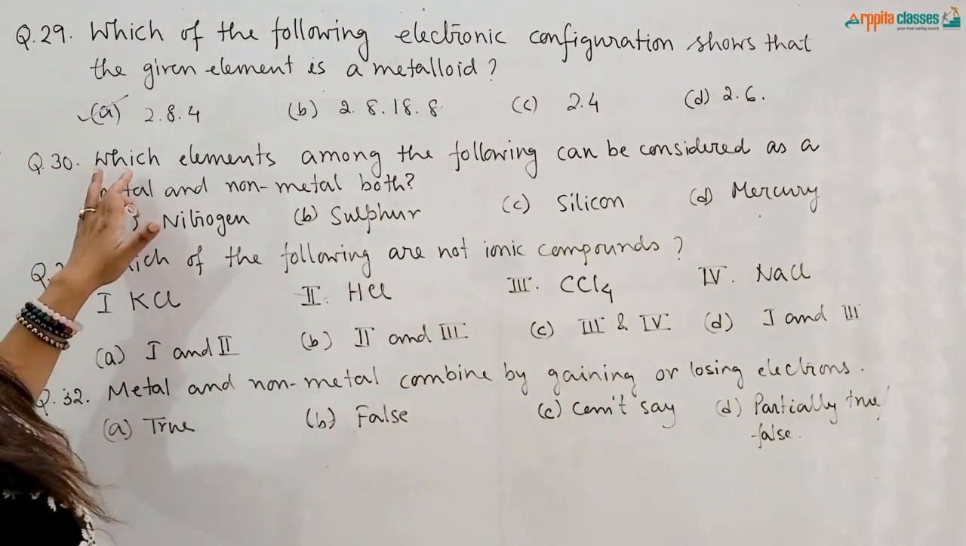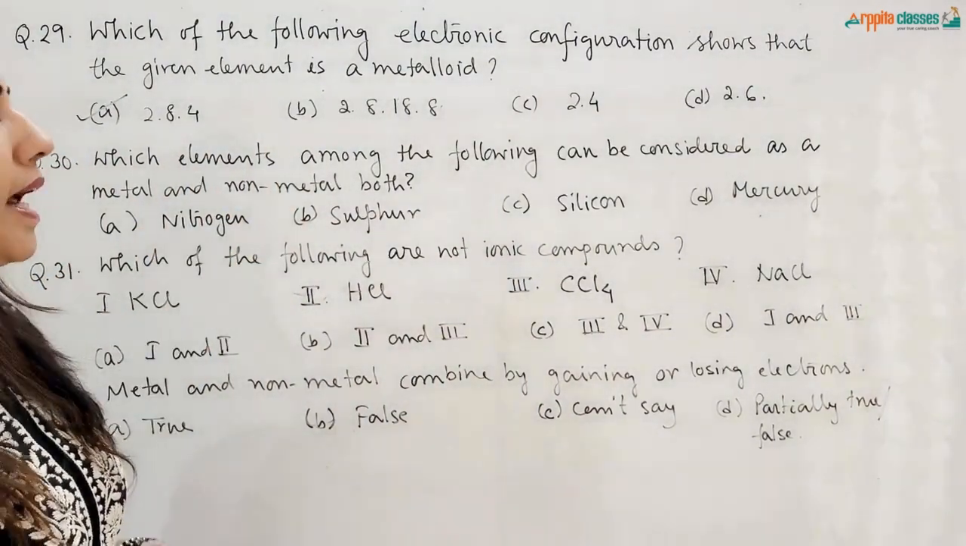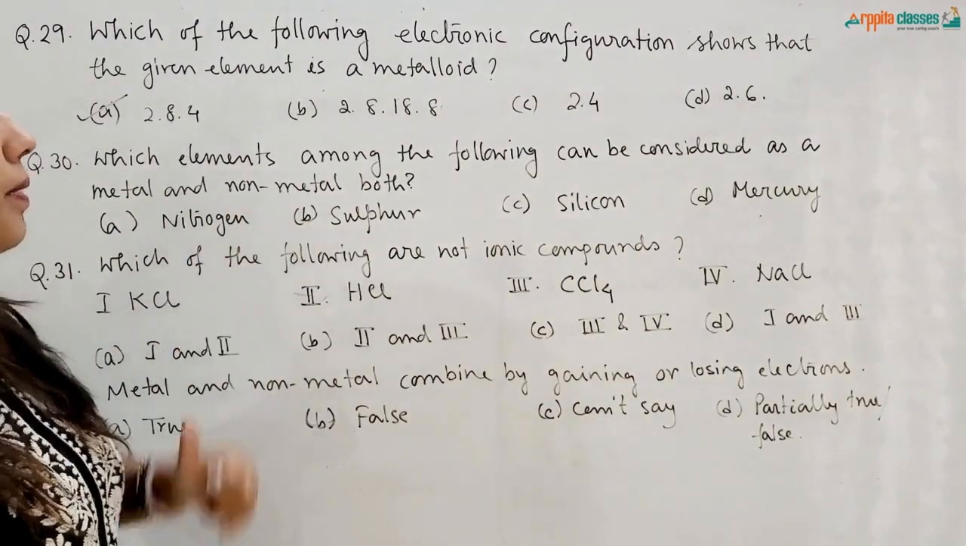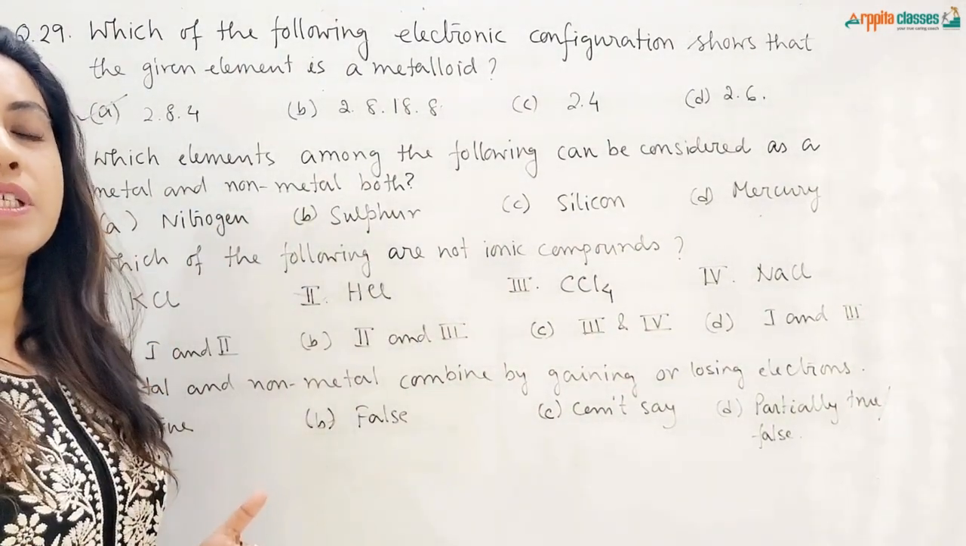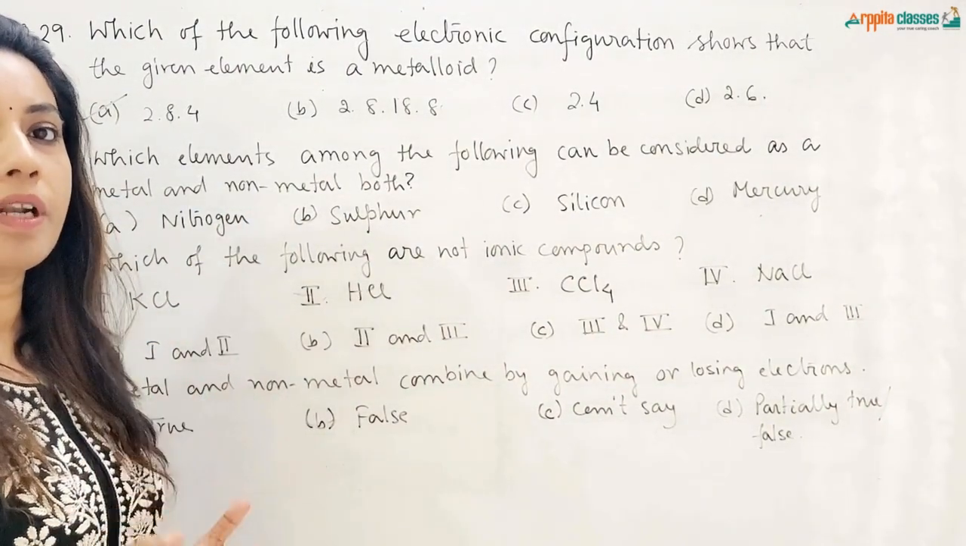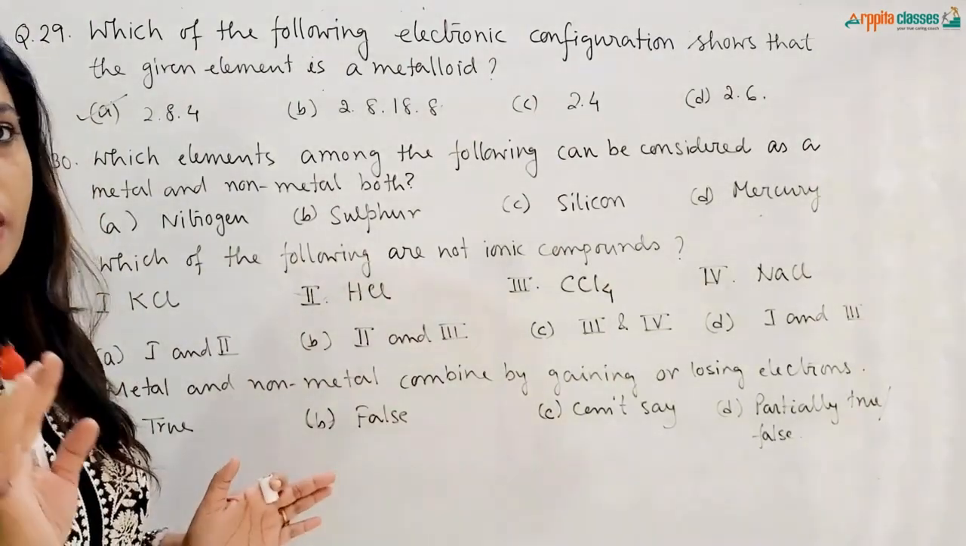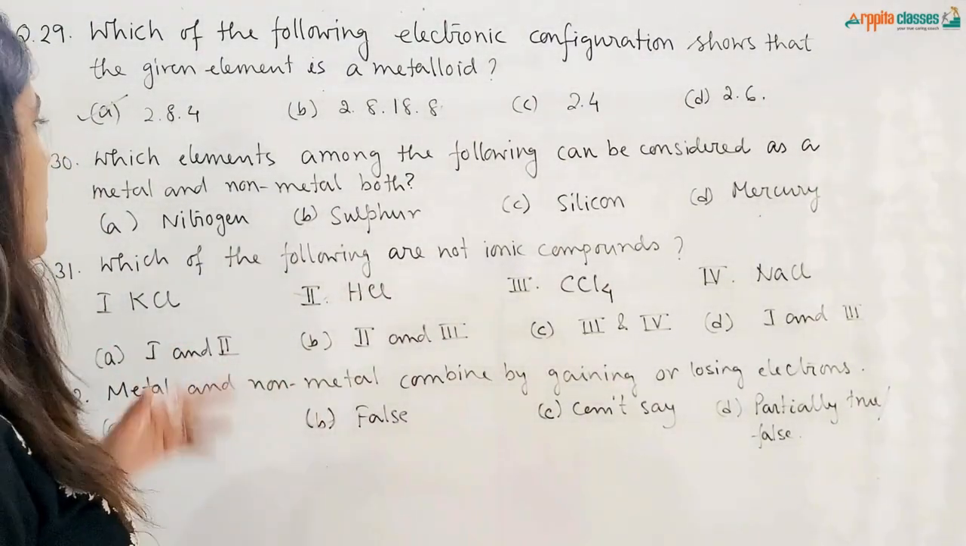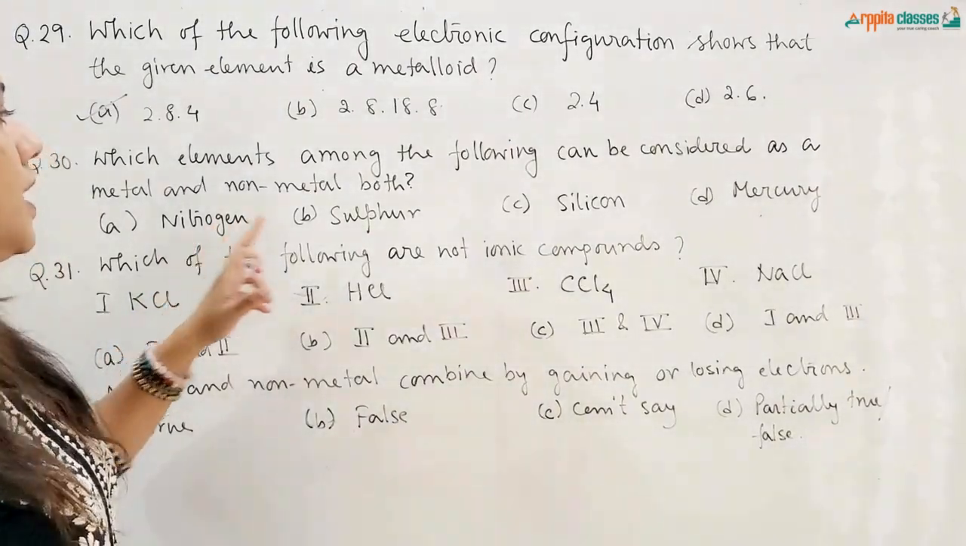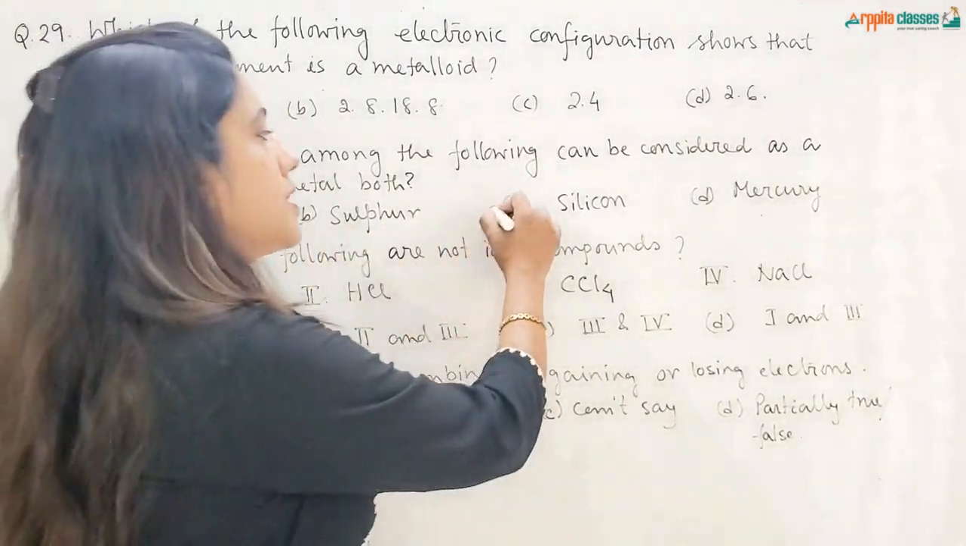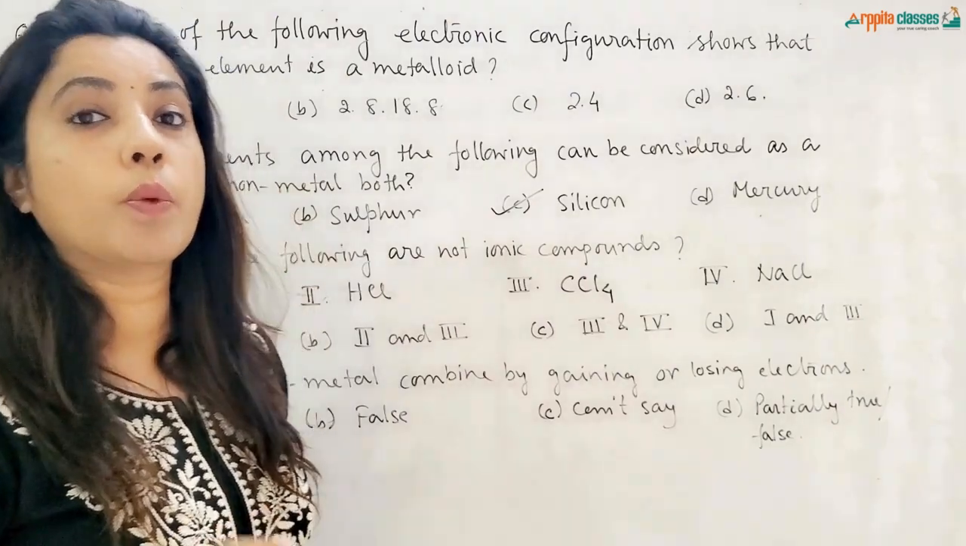Next question, question number 30. Which elements among the following can be considered as a metal and non-metal both? So an element which can be considered as a metal and non-metal both can be a metalloid. Again, they are called metalloids. So nitrogen, no, it is a non-metal. Sulfur is a non-metal. Silicon is a metalloid. Mercury is a liquid metal.